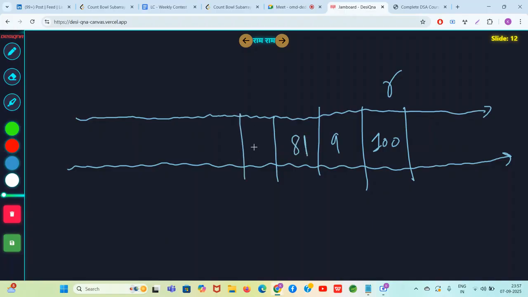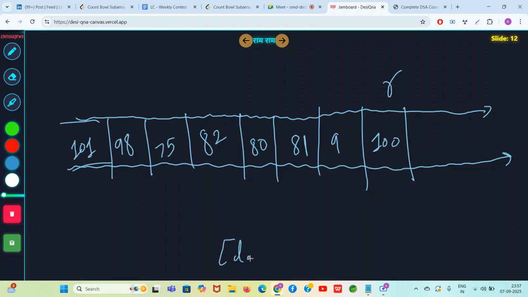Let's say this is 80. Let's say this is 82. Let's say this is 75. Let's say this is 98. And let's say this is 101. You want to count all the valid subarrays from L to R such that R is the largest element.